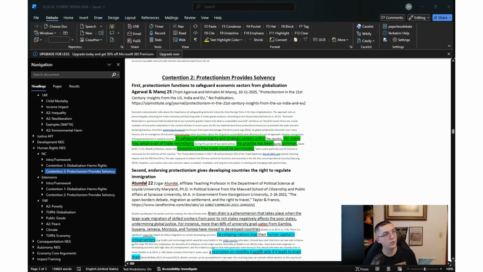The Ardwal and Minogue evidence explains that protectionism allows a country to be vocal for their local populations by safeguarding domestic industries. The government preserves local jobs and fosters pride rather than being a playground for foreign firms or foreign multinational corporations who want to come into these developing nations, buy up land, pollute water, buy up land from local villages, bulldoze villages in order to build warehouses, factories, whatever they might need. Protectionism prevents those multinational corporations from being able to do that, and it protects the sovereignty of the localized populations